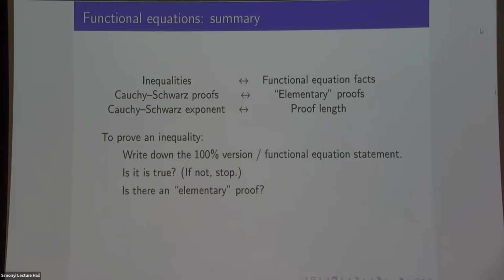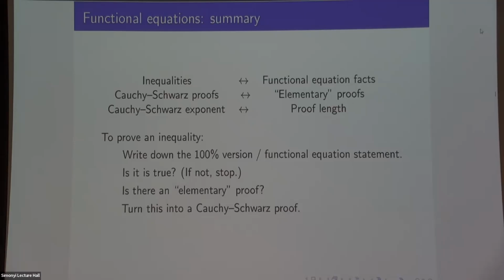Well, if it's true, then can you find this elementary proof, which is not completely obvious, right? Maybe it's true for some highbrow reason, and this happens quite frequently, that maybe you know that f is a quadratic, and then later you see that it must be affine linear. But if you can really write down a nuts and bolts proof, then you can go away and turn that into a Cauchy Schwarz argument, and then you've proved your inequality, and you're happy. So this gives you some sort of guiding principle behind coming up with your inequalities.